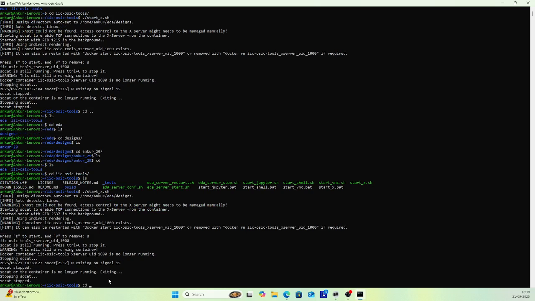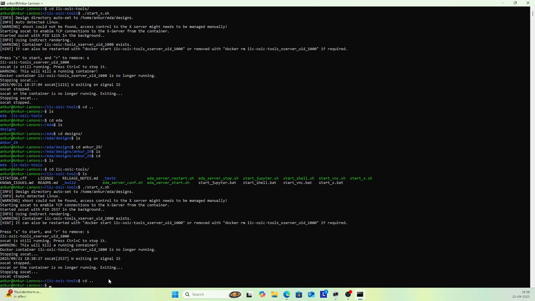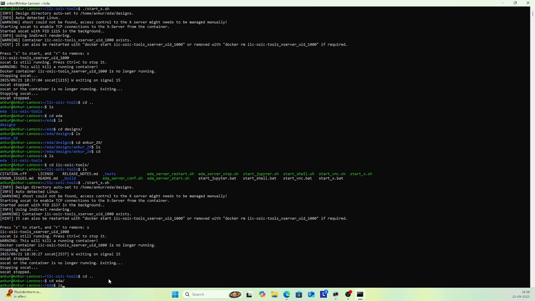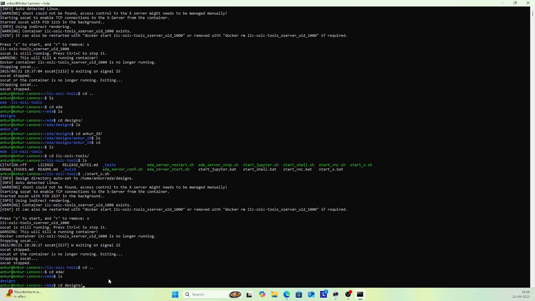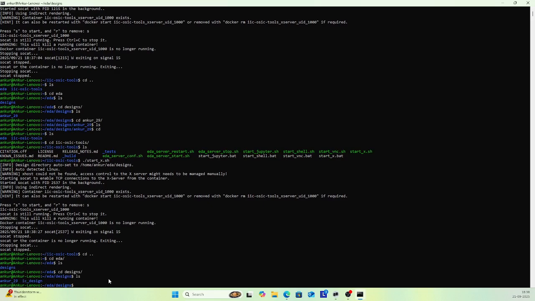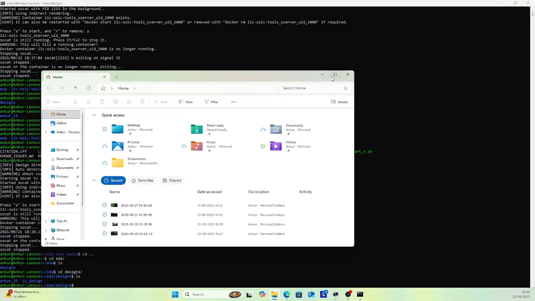I have to check that this folder is available in that EDA folder. So ls, now this is for the design. Now you have to check, there is the IC design. Whenever you close that terminal, you are not able to access those files using that. So this will be available in your machine like that.